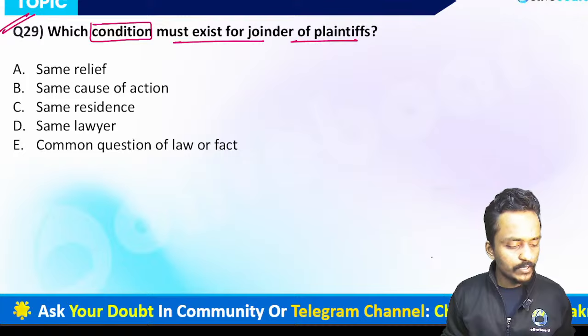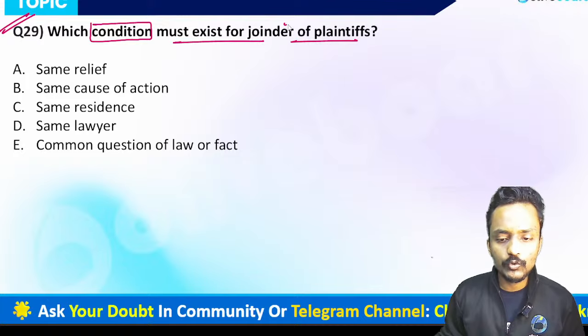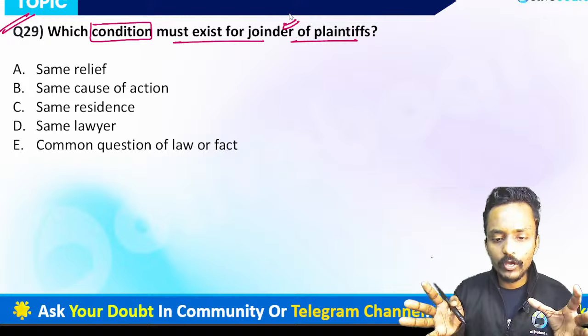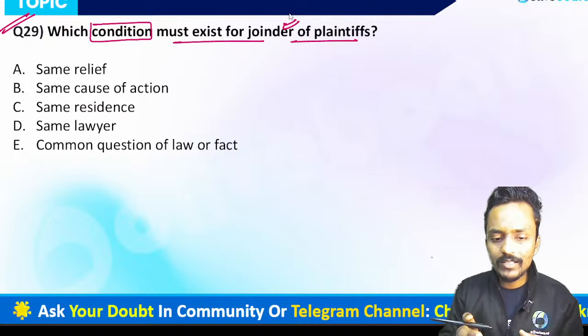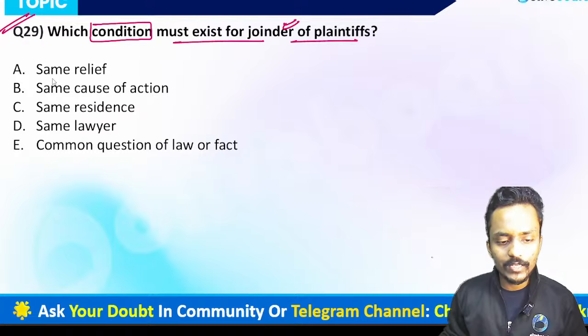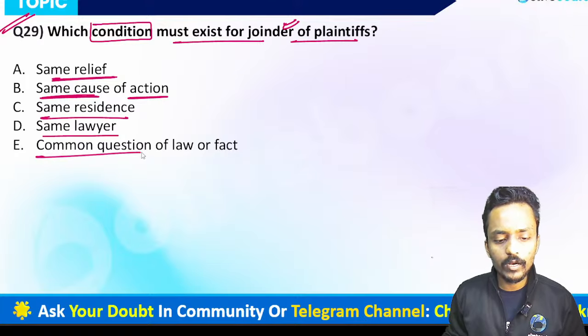So if two or more plaintiffs want to join together, which conditions are they required to satisfy? The first is same relief, the second is same cause of action, third is same residence, fourth is same lawyer, and fifth is common question of law or fact.